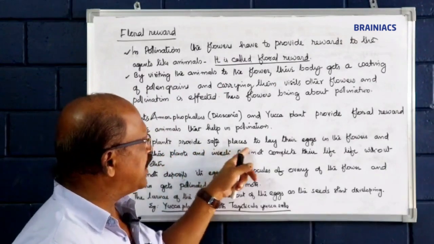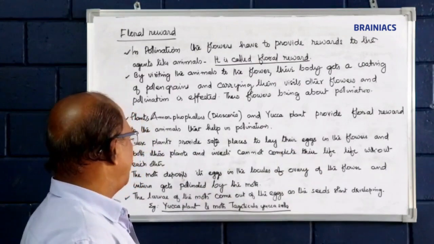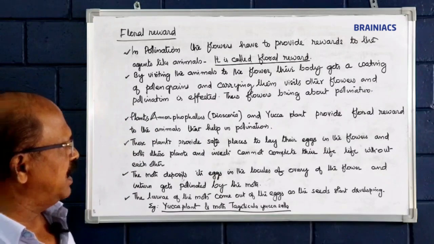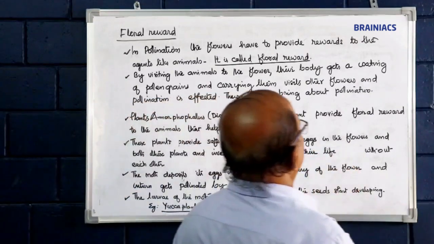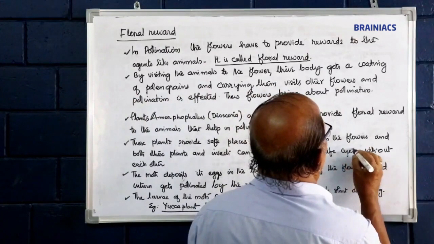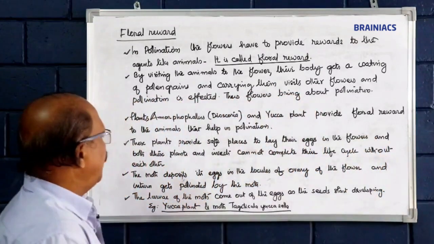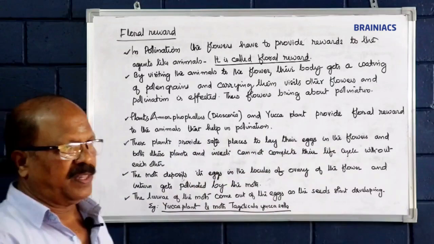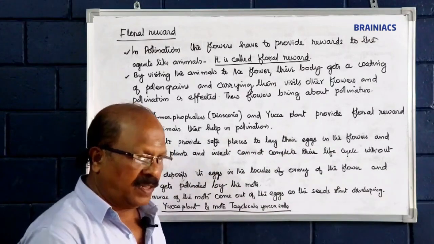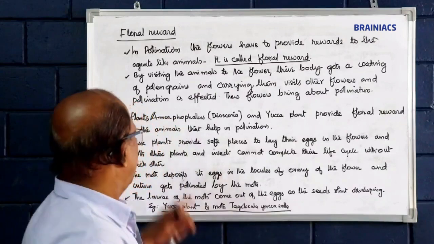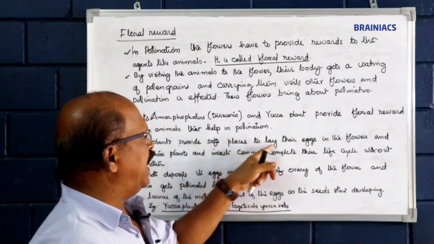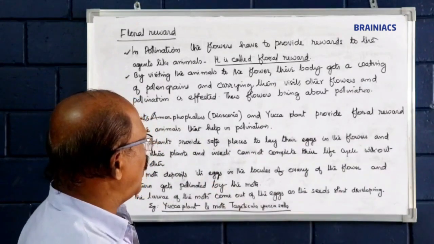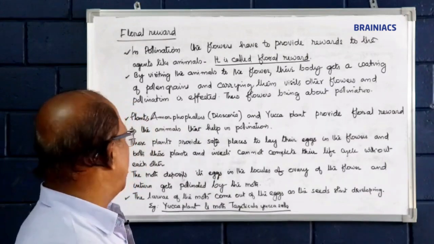These plants provide safe places to lay their eggs in the flowers, and both these plants and insects cannot complete their life cycle without each other. See, the plants provide safe places to lay their eggs. So whenever they visit to lay their eggs, they will help in the pollination also. These plants provide safe places to lay their eggs in the flowers, and both these plants and insects cannot complete their life cycle without each other.